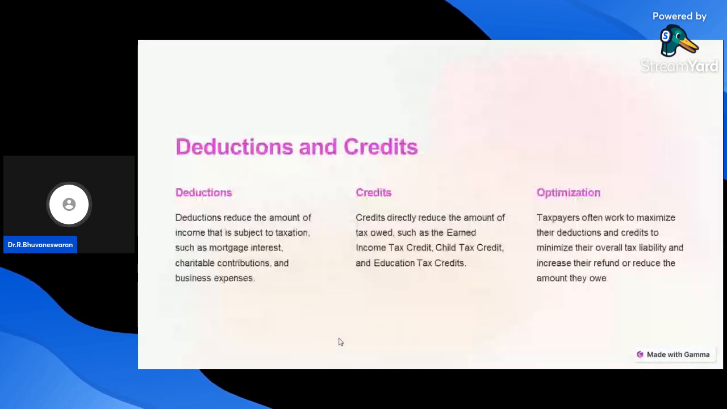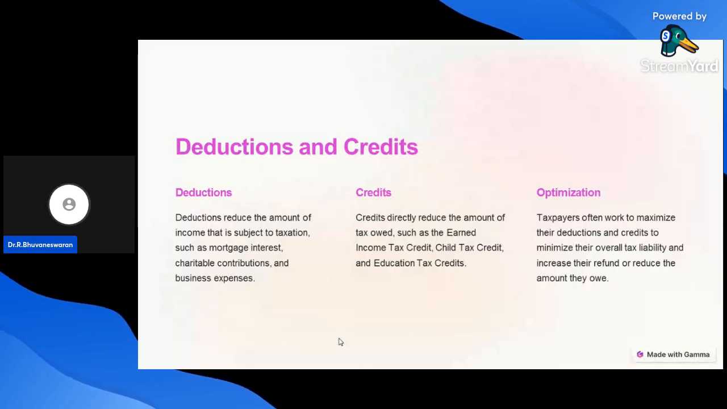Next one, deductions and credits. What is meant by deduction? Deduction reduces the amount of income that is subject to taxation, such as mortgage interest, charitable contributions, and business expenses. These all come under deduction. What is meant by credit? Credit directly reduces the amount of tax owed, such as the earned income tax credit, child tax credit, and education tax credit. These are called credits.